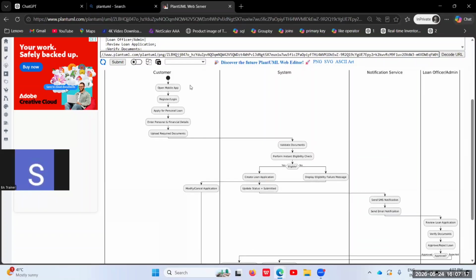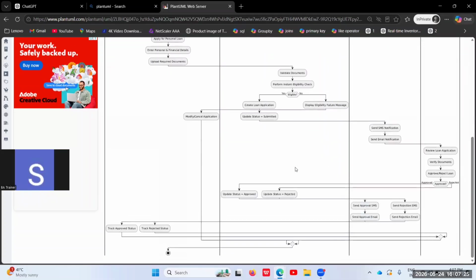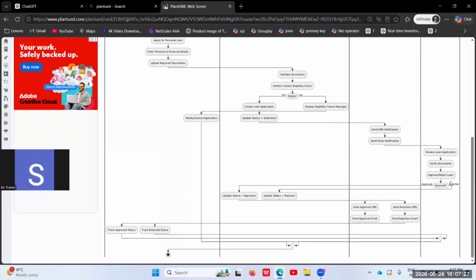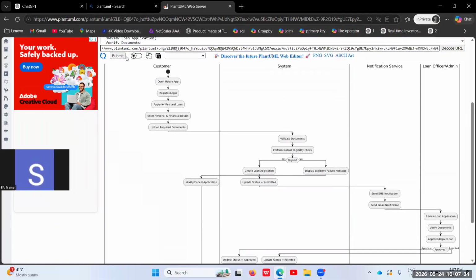Imagine if you had to create the same diagram manually, it would take ample time, right? Considering the requirement and going back and forth takes so much time. You can see that PlantUML gave us the output in less than 30 seconds.